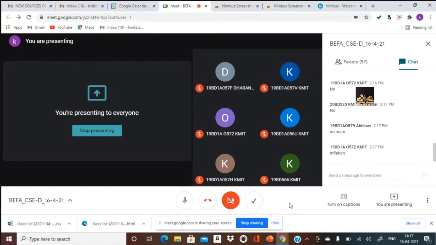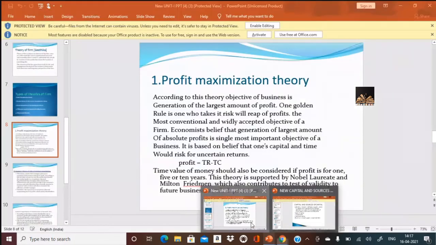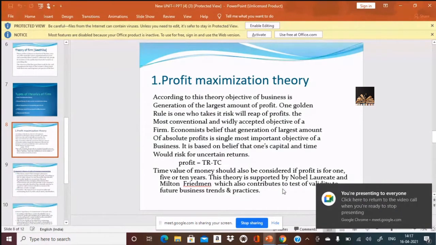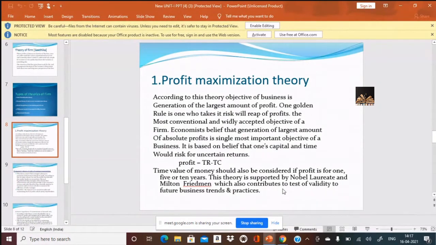At the end of 2022, this 5 lakhs may become only 4,80,000. At the end of 2023, it will be 4,50,000. At the end of 2024, it may be only 4 lakhs. And at the end of 2025, it may be 3, it may be 2. So then we have to think over whether we can accept this proposal or not. Based on the profits, when the project is more than 1 year, then time value of money should be considered to evaluate the profit. Is it clear, Nana?